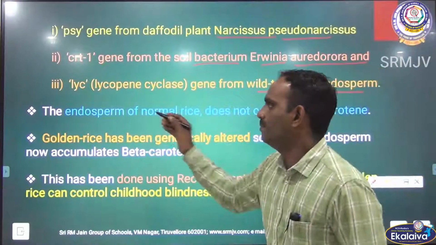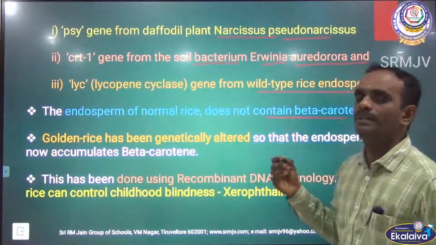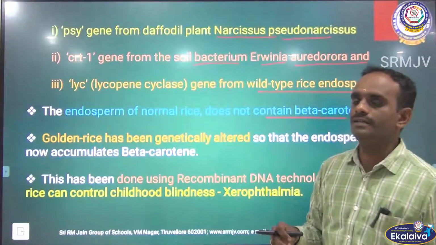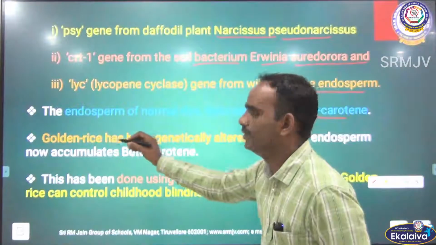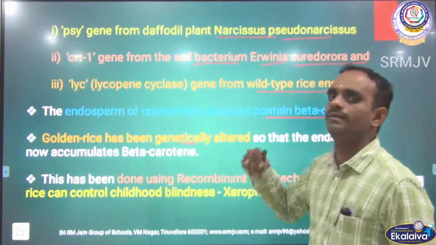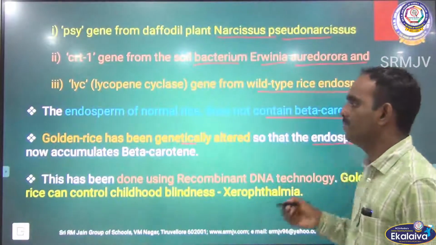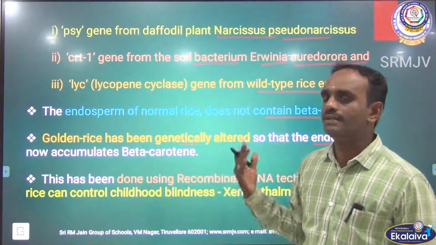The endosperm of normal rice does not contain beta carotene. In normal rice there is no beta carotene at all. In golden rice we have to add that. So golden rice has been genetically modified so that the endosperm now accumulates beta carotene.